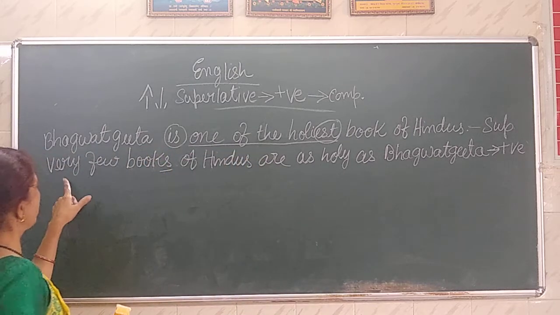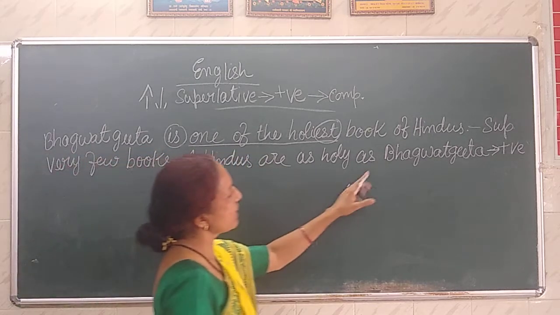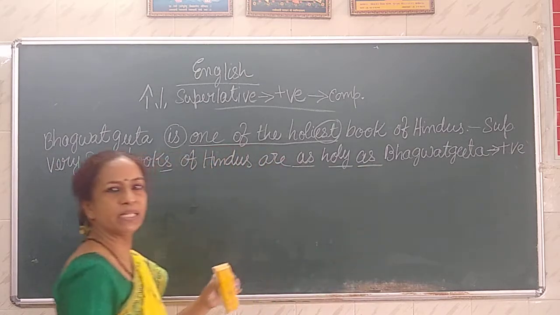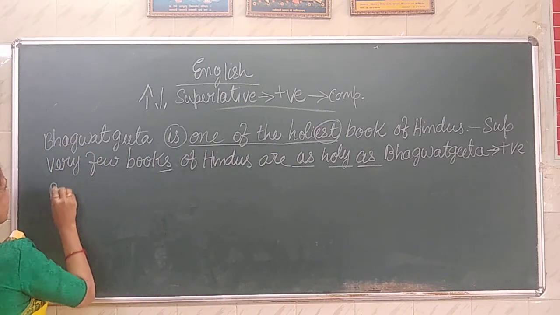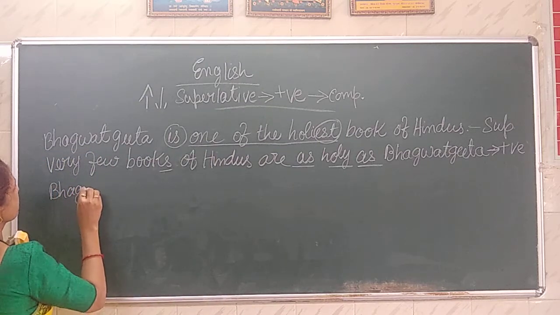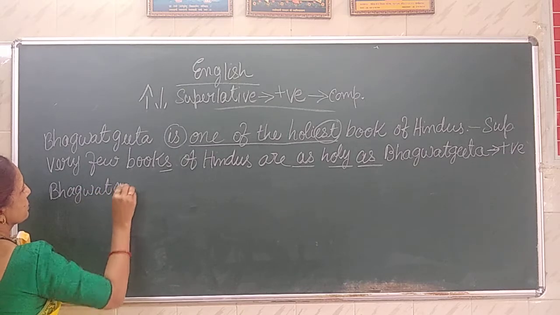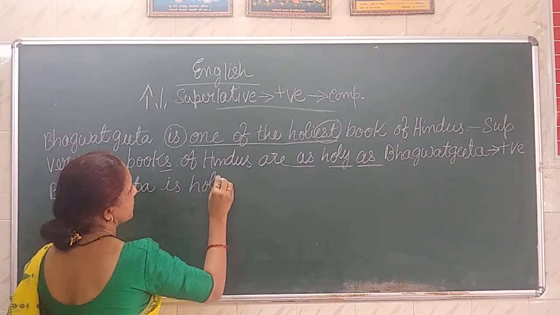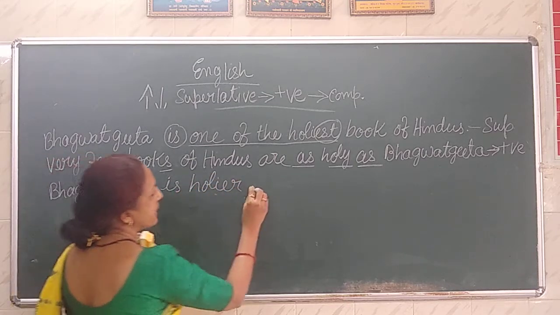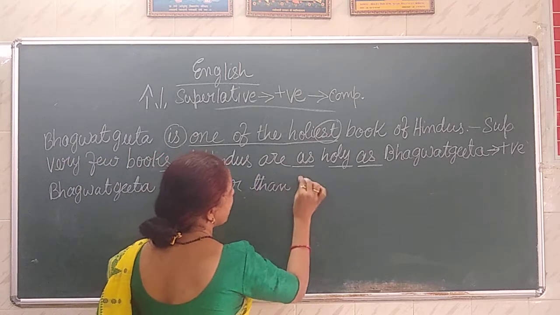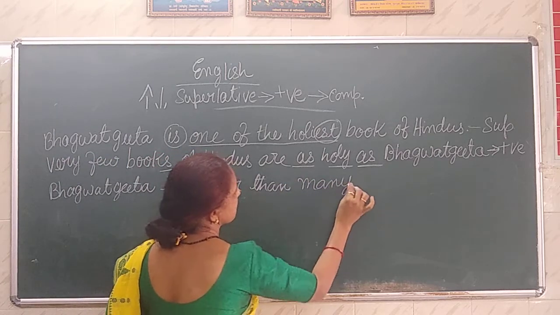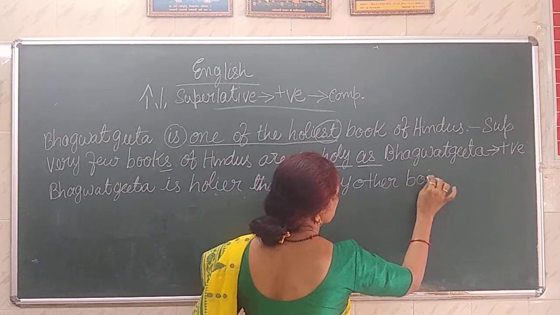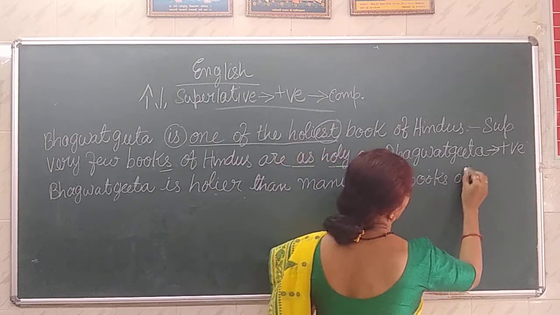So what is this told? Very few books of Hindus are as holy, this is positive degree, as adjective as Bhagavad Gita. And comparative degree, Bhagavad Gita is holier, IER, than many other books of Hindus.